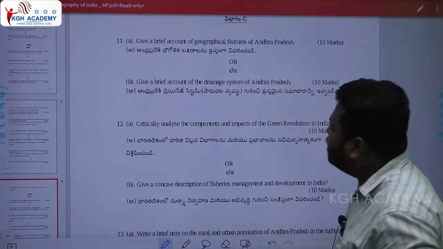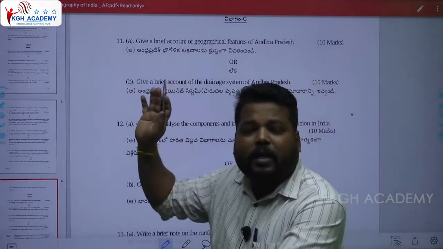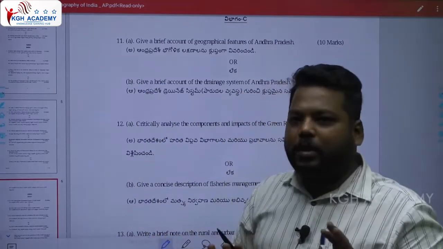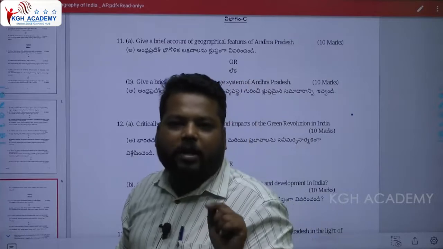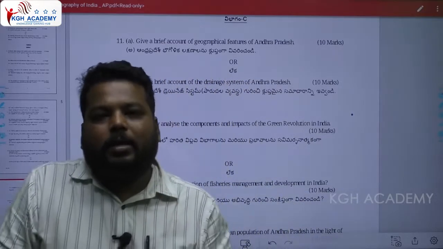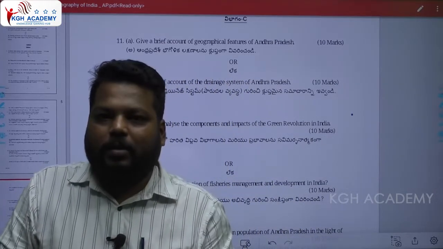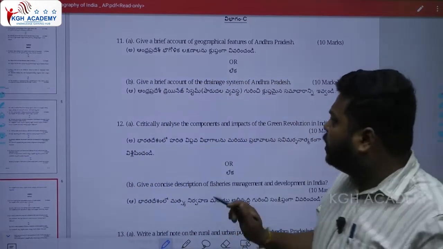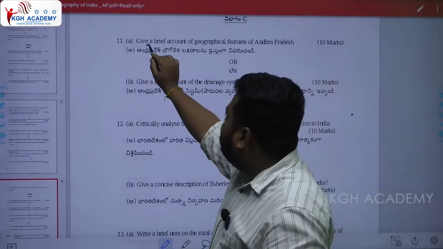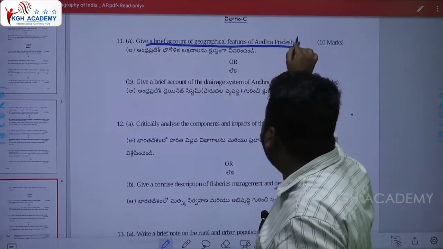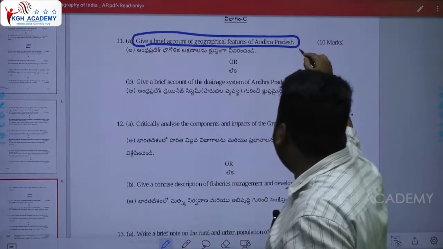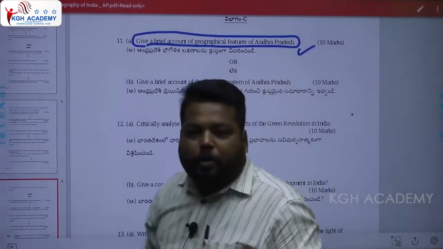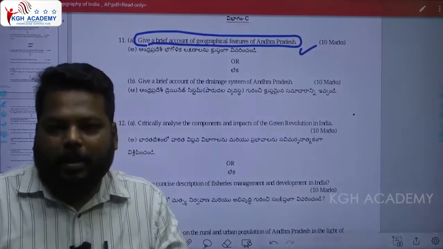So in that instance, as I have said, we have 5 chapters. From each chapter they are going to ask you a question. So what is the first chapter which we have in the syllabus? That is physical features and resources. In that first chapter, the first question is: give a brief account of geographical features of Andhra Pradesh, 10 marks.